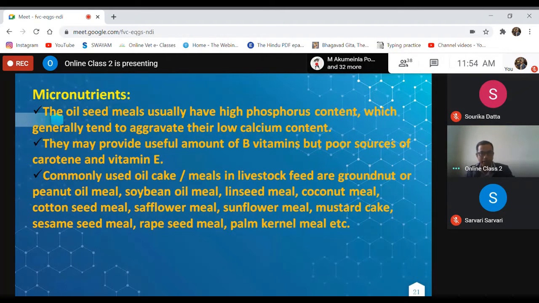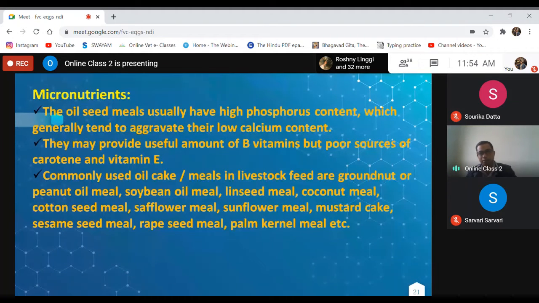Commonly used oil cakes or meals in livestock feeds are groundnut or peanut meal, soybean oil meal, linseed meal, coconut meal, cottonseed meal, safflower meal, sunflower meal, mustard cake, sesame seed cake or tea oil cake, rapeseed meal, palm kernel meal, etc. Out of these oil cakes or meals, in the Northeast we generally use groundnut cake, soybean meal, and mustard oil cake, because other oil cakes or meals are not available.